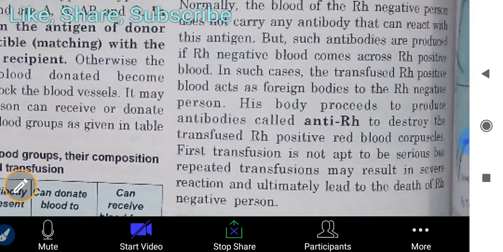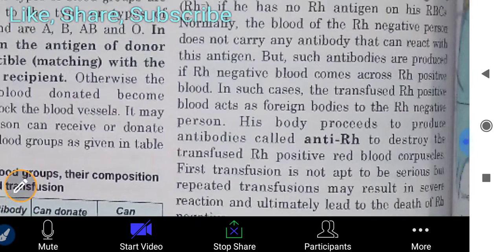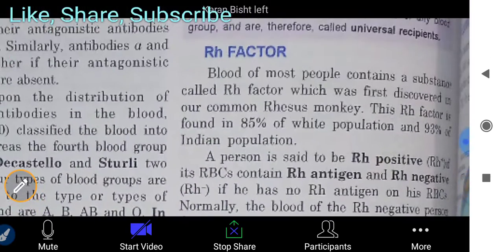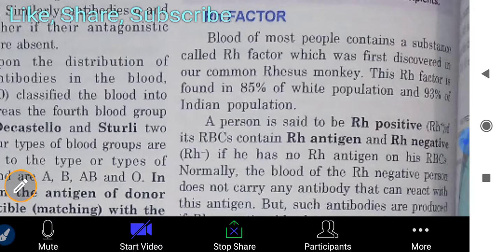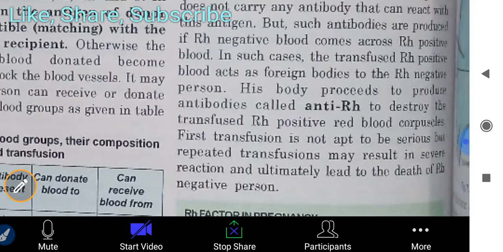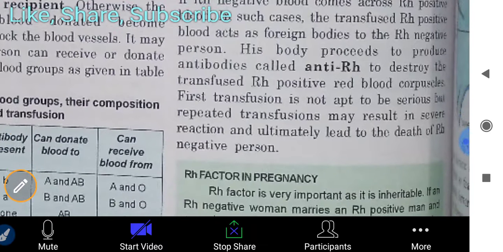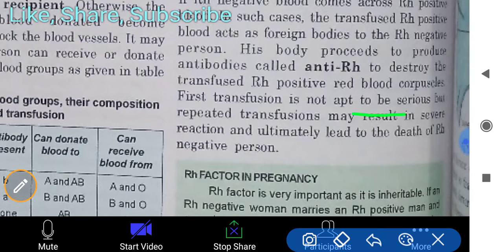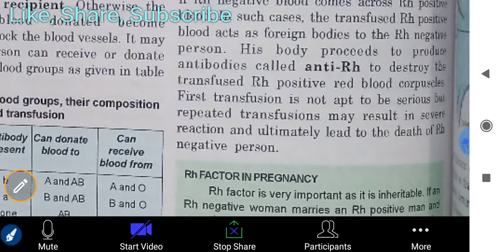Mainly this Rh factor is important during pregnancy, as it can be harmful for the newborn baby. So first the doctor determines whether the Rh factor is positive or negative. The first transfusion is not likely to be serious, but repeated transfusion may result in severe reaction and ultimately lead to the death of the Rh negative person.